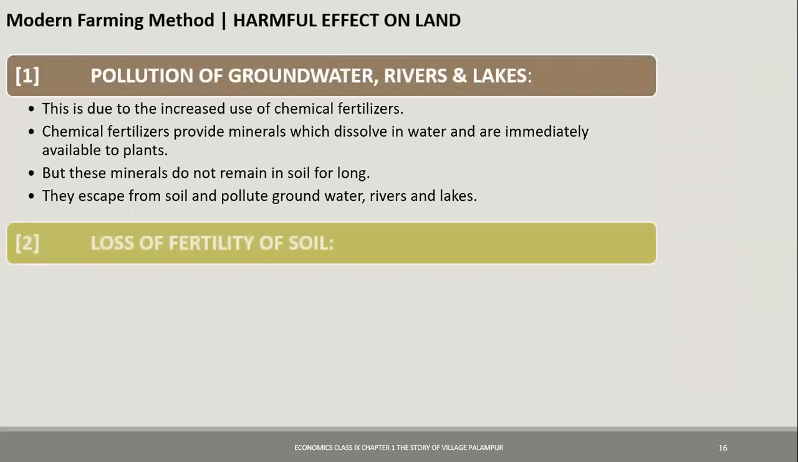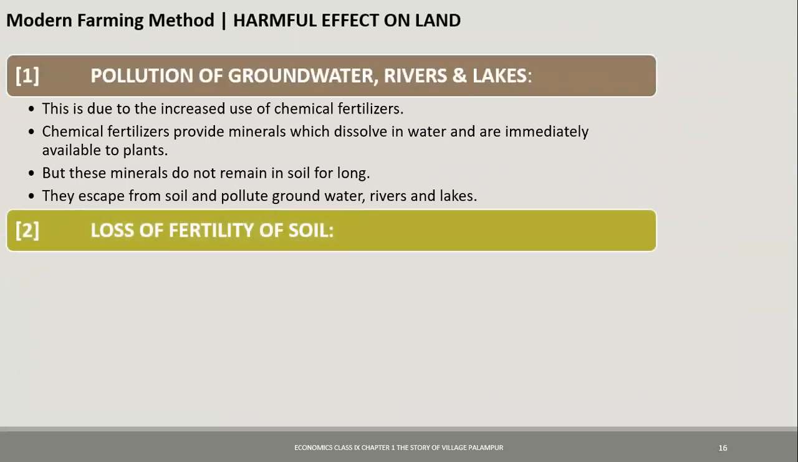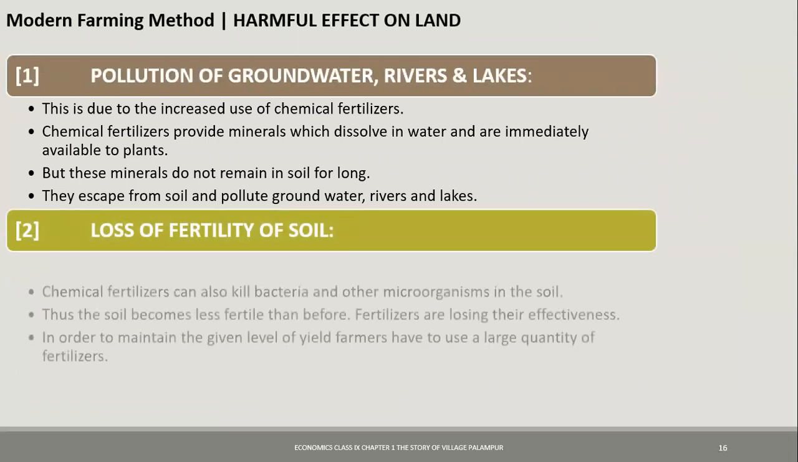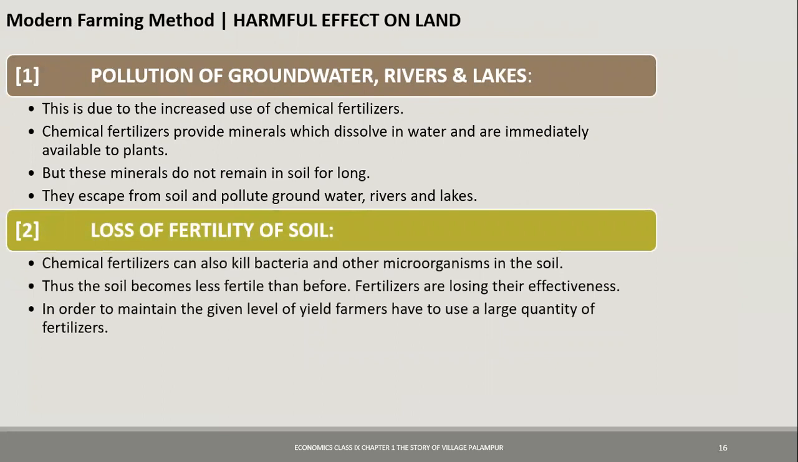The second harmful effect is loss of fertility of soil. How does this happen? Actually, chemical fertilizers can kill bacteria and other microorganisms in the soil. So the soil becomes less fertile. Fertilizers also start losing their effectiveness because the land is losing fertility.